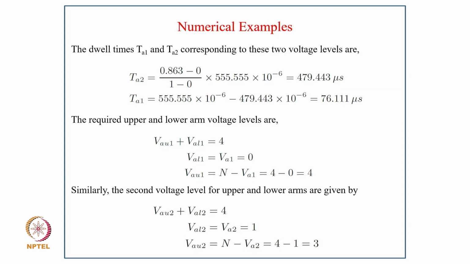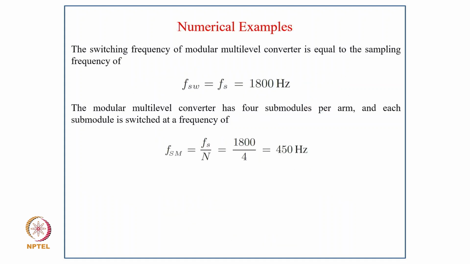The required upper and lower arm voltage levels are VAu1 plus VAl1 equal to 4, and VAl1 equal to VA1 equal to 0, and VAu1 equal to n minus VA1, that is 4 minus 0, which equals 4. Similarly, for the second voltage level, VAu2 plus VAl2 equal to 4, VAl2 equal to VA2 equal to 1, and VAu2 equal to n minus VA2, that is 4 minus 1 equal to 3.